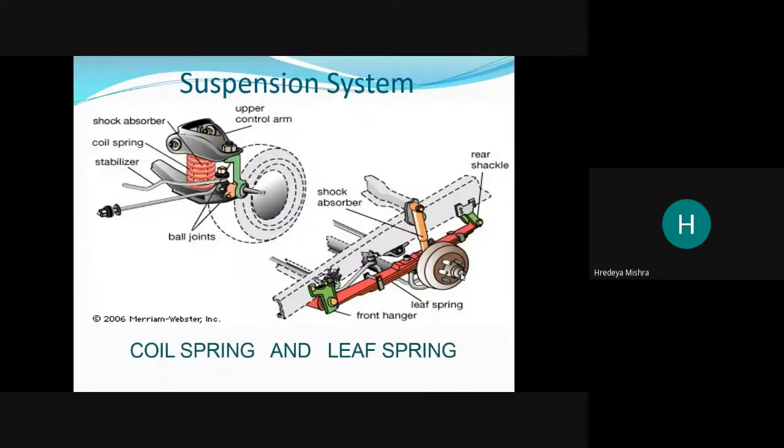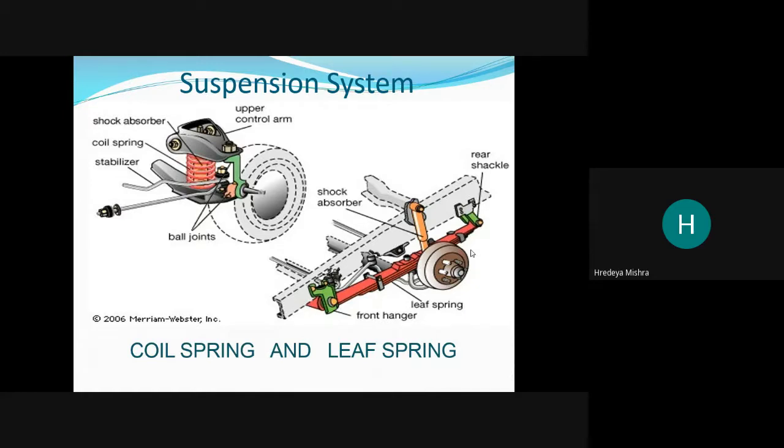Next, see the suspension system. What is the main thing here? See, there is the coil spring or helical spring, and this is our leaf spring. So what happens in heavy vehicles?